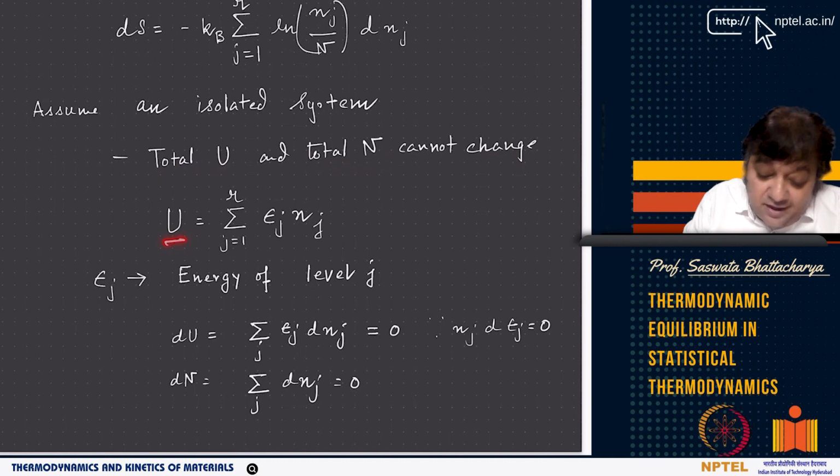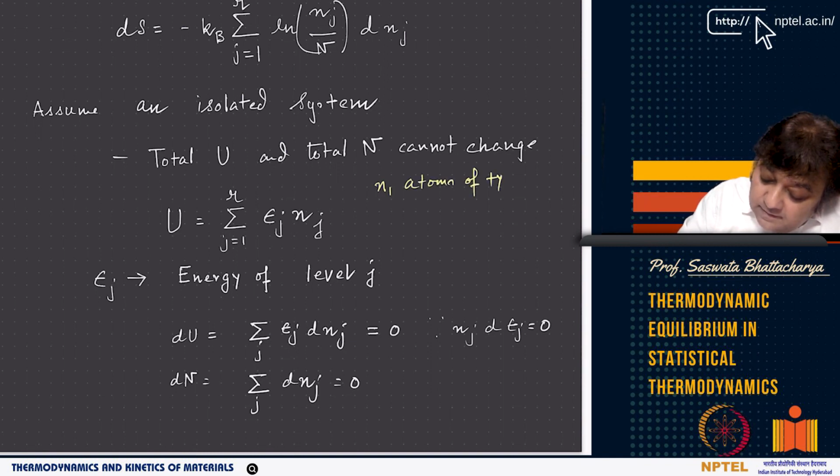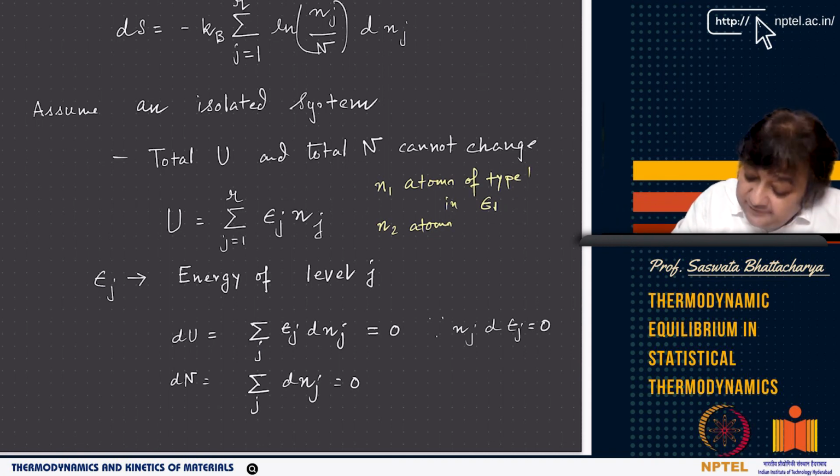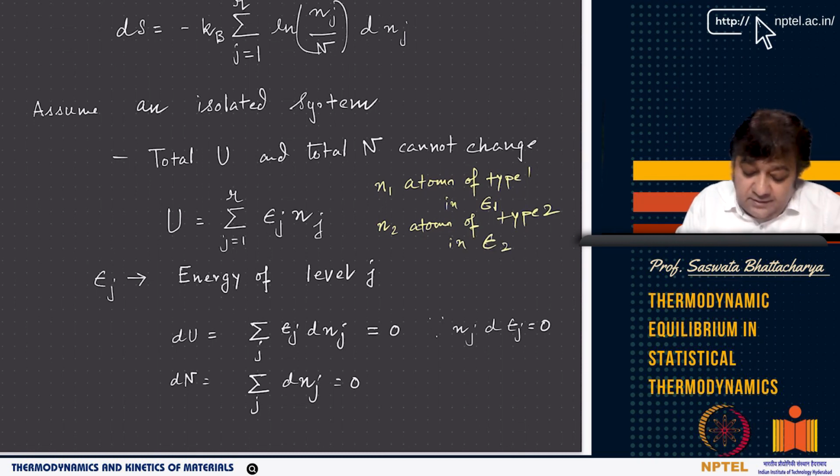U is basically, if you have different energy levels, with energy of level j being epsilon j, say for example N1 atoms of type 1 in energy level epsilon 1, similarly N2 atoms of type 2 in epsilon 2 and so on, where each type is distinguishable from the other, then total U is nothing but the sum of epsilon j Nj, where epsilon j is the energy of level j.